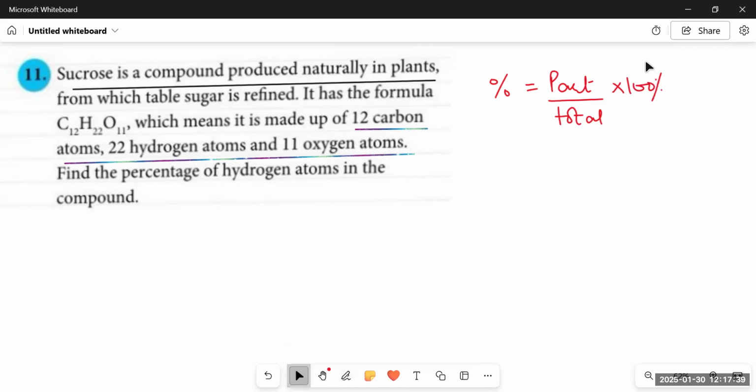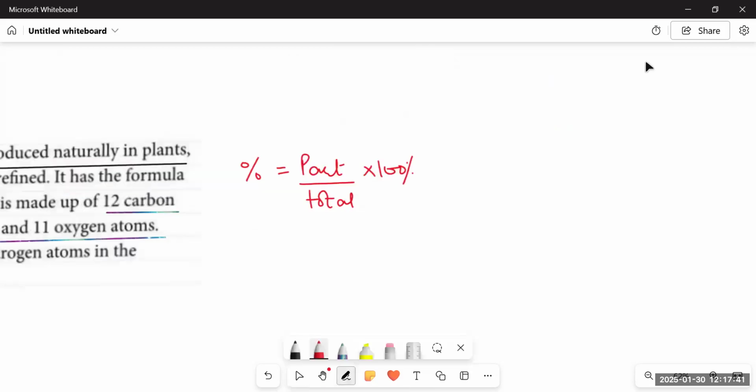Remember the example I told you earlier as well. If you have scored 18 marks out of 20, to find the percentage, you just divide 18 marks, the part, by the total, that is 20, and multiply it by 100% to calculate the percentage of your marks.